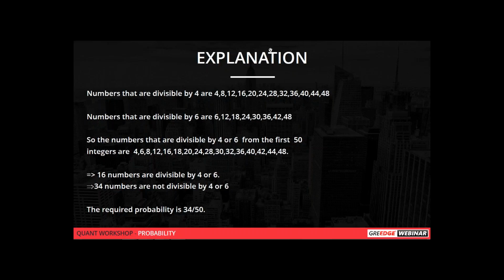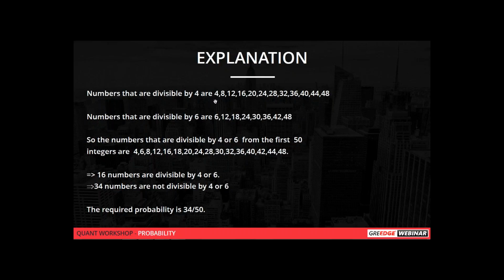Since it is from 1 to 50, you can easily sort it out, like 4, 8, 12, 16, 20 and so on, the numbers between 1 to 50 which are divisible by 4. But for a larger case, you can't do it. If it is from 1 to 100, you can't keep on doing that, right? So for a larger case, what you can do is 50 divided by 4. What will be the quotient? The quotient will be 12, right?